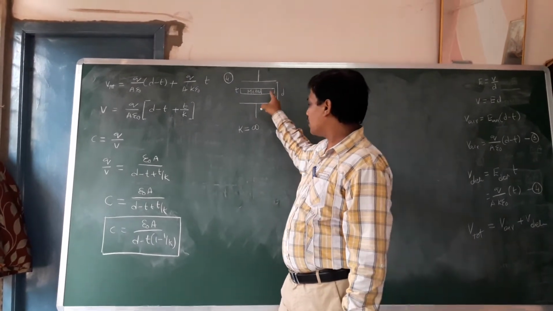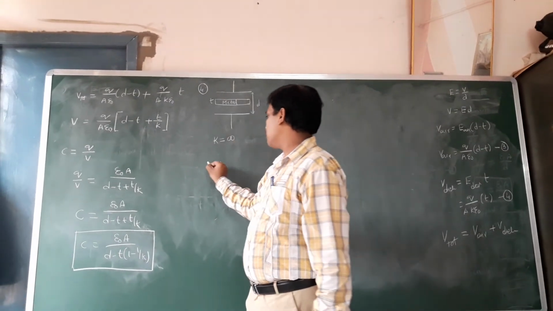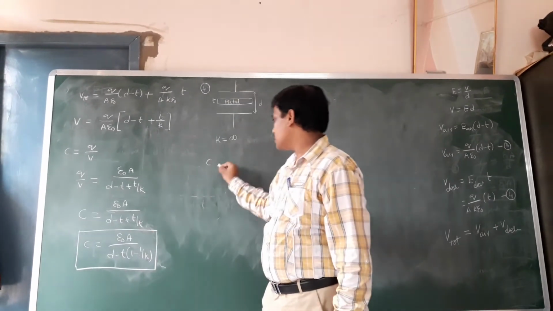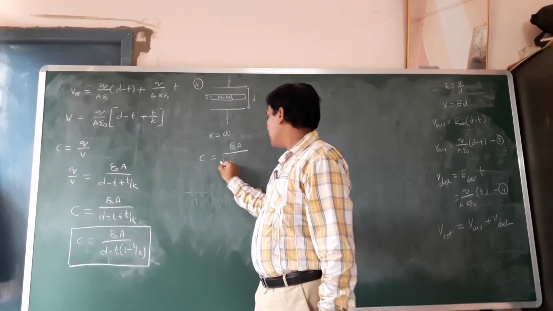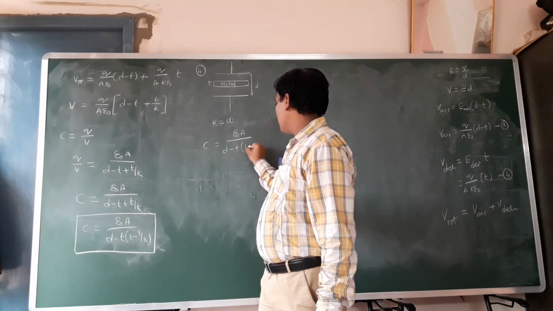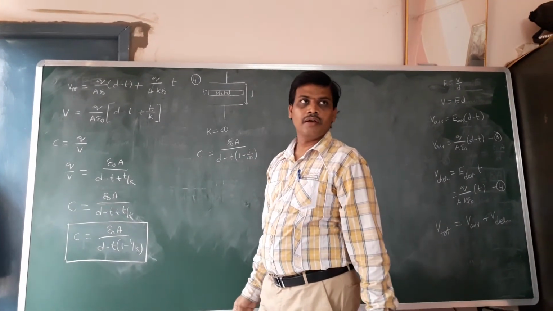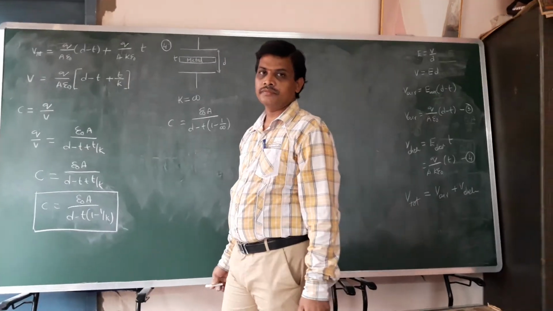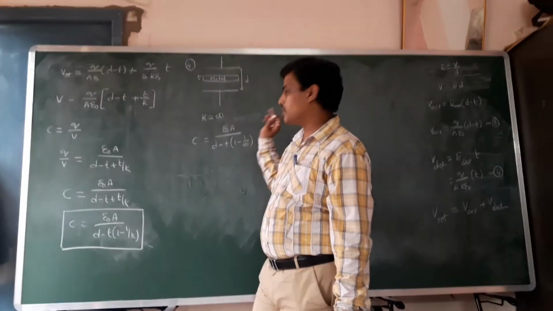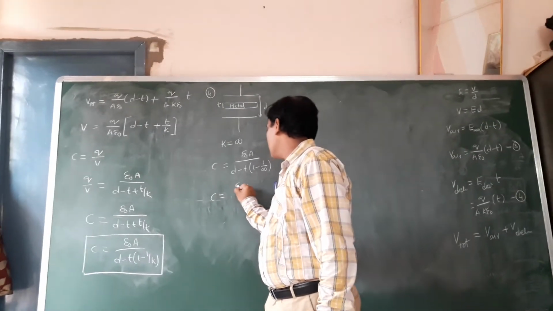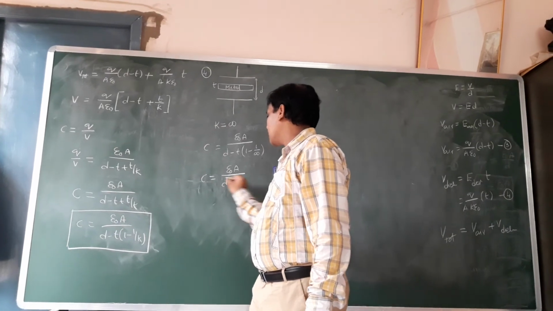So, if you introduce the metal surface, the new capacitance can be written by using this formula C is equal to epsilon naught A by D minus T into 1 minus 1 by K. The K value for metal is infinity. 1 by infinity is nothing but 0. So, C is equal to epsilon naught A by D minus T.